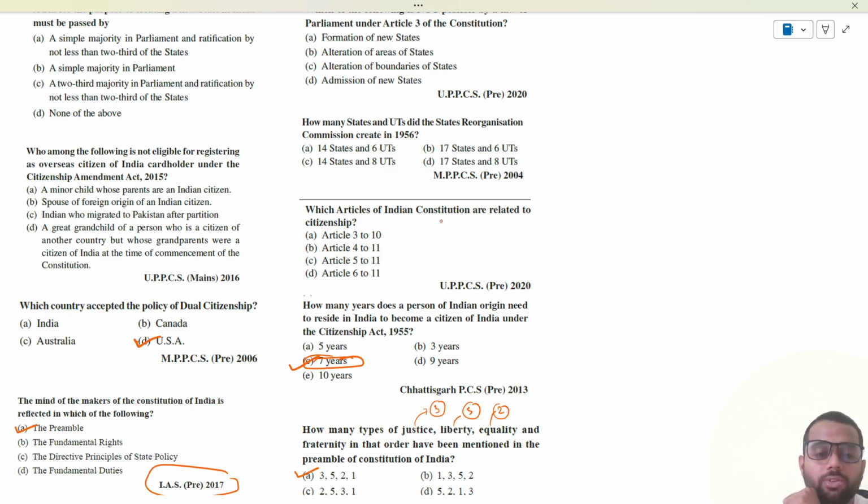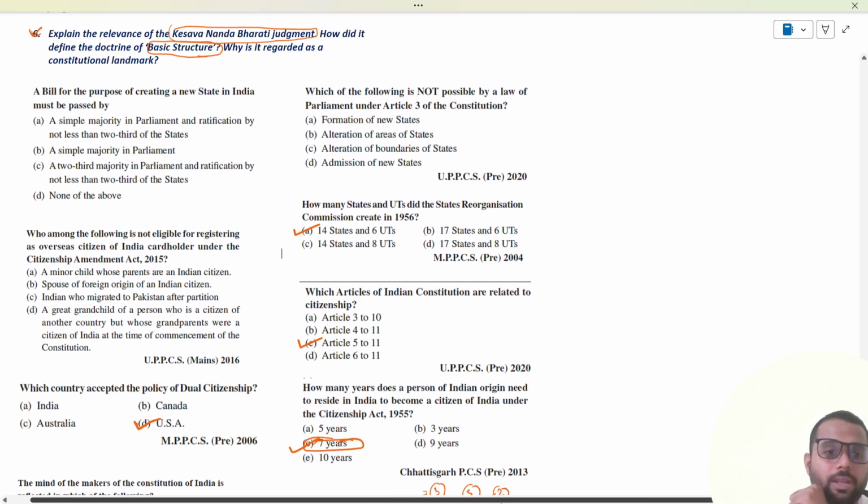Which articles of the Indian Constitution are related to citizenship? Article 5 to Article 11. How many states did the State Reorganization Commission 1956 suggest? 14 states and 6 union territories.